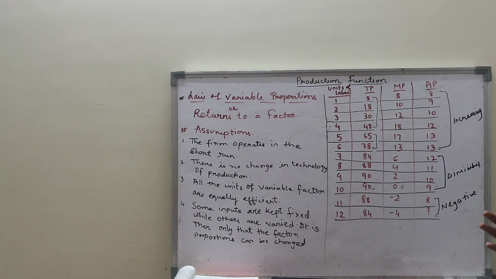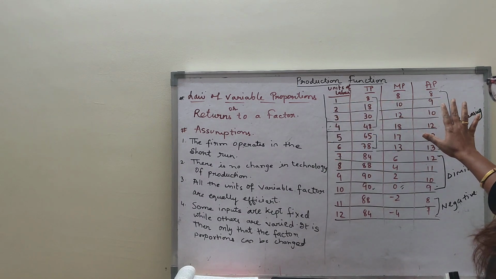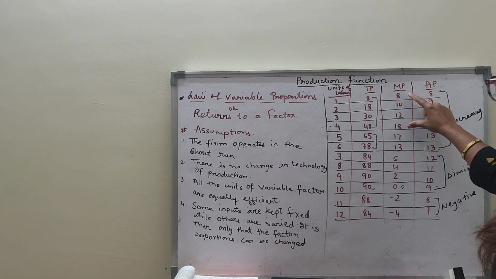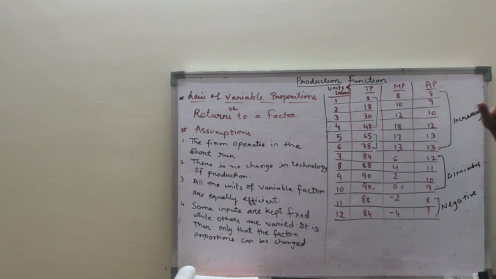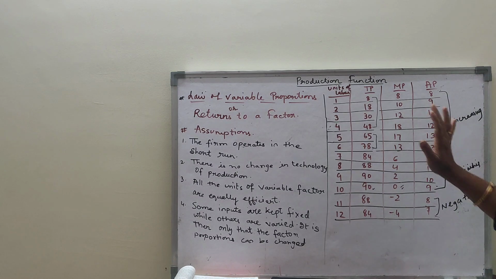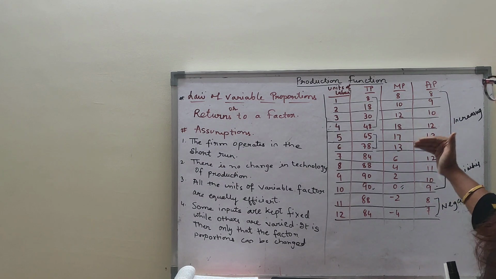So what I can see is that up till the 4th unit, everything is increasing. My total product is increasing at an increasing rate. My marginal product is increasing. My AP is also rising. So up till the 4th unit, everything was rising, TP, MP, AP. But after the 4th unit, things are getting changed.